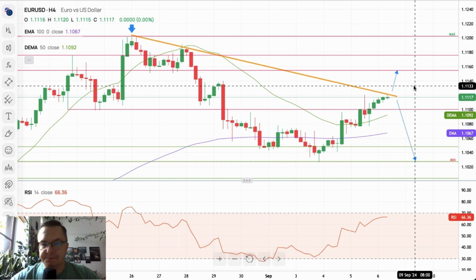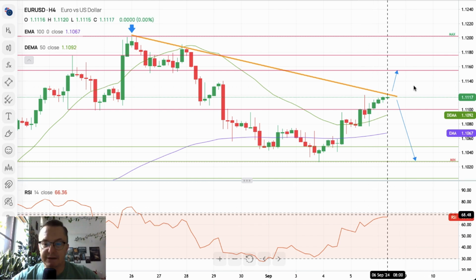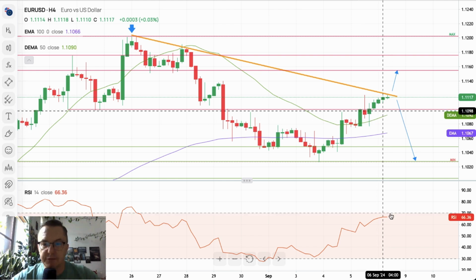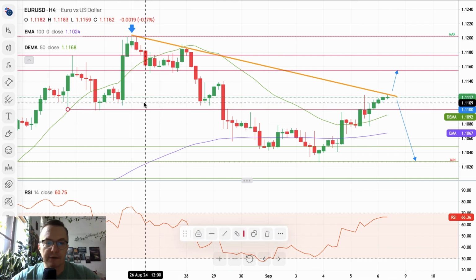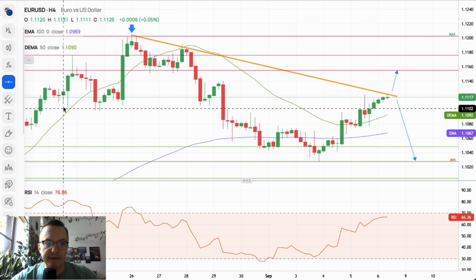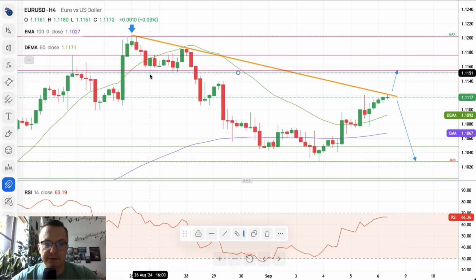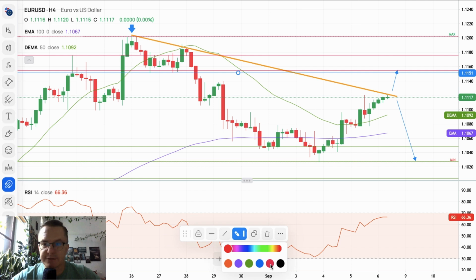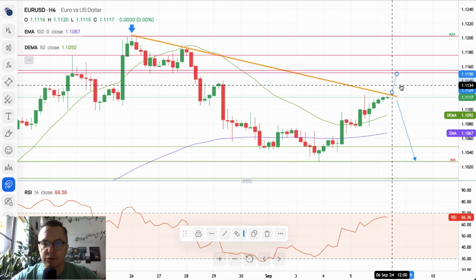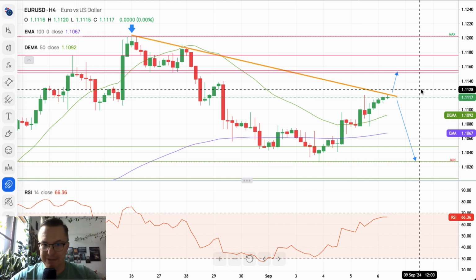Surprisingly, the market might be continuing this movement to the upside, despite the fact that we almost hit extremely overbought conditions. The market broke above this level here, 1.11. I don't think it will make much difference right now for the market participants, because it doesn't actually look like the market is respecting this level, which is why we are going to make this level a little bit tighter. The technical resistance at 1.1151. This is the next main target, short-term target for the bulls, if there is a breakout to the upside.